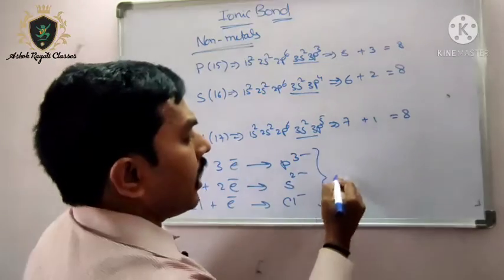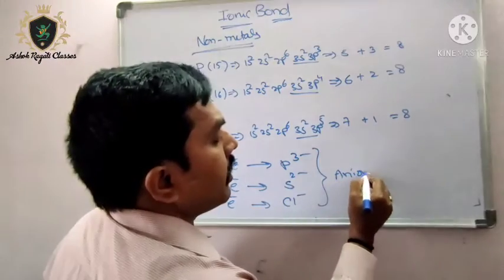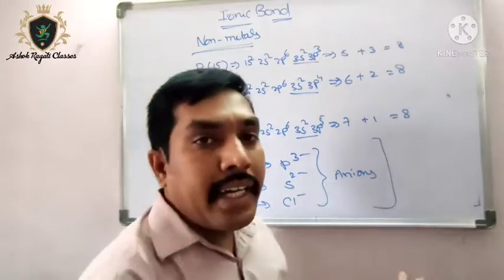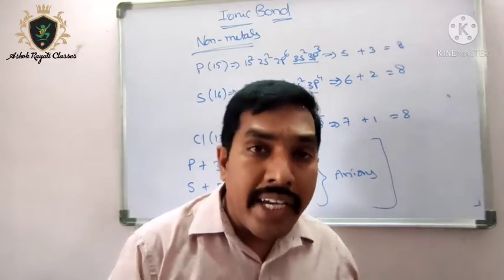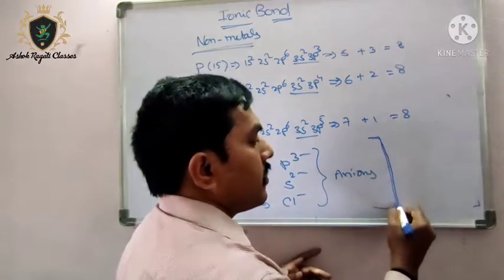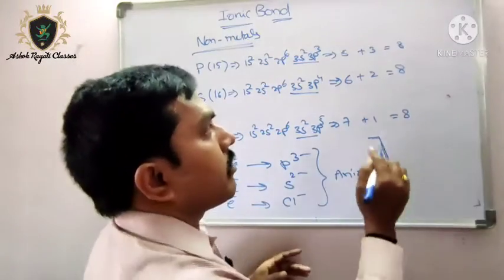So these are all anions. Anions are negative ions. In this way they are getting the 8-electron configuration by gaining electrons.